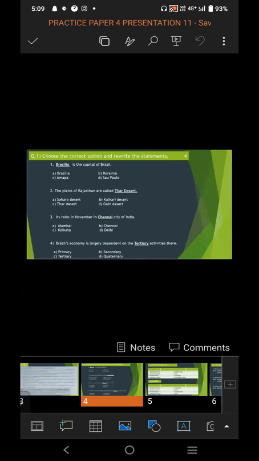It rains in November in dash city of India. From the 4 options, it is Chennai. It rains in November in Chennai city of India. Fourth question, Brazil's economy is largely dependent on the dash activities there. And from the 4 options, the correct option is tertiary. Brazil's economy is largely dependent on the tertiary activities there.